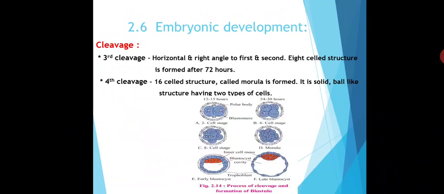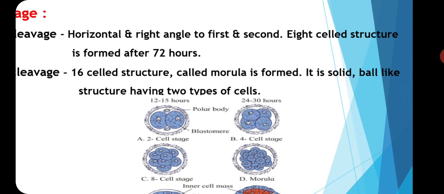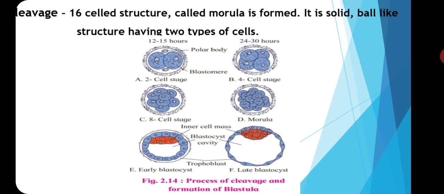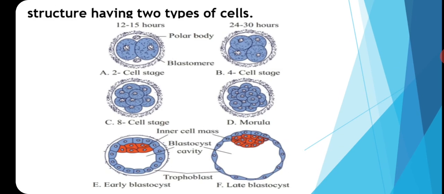Here you can see the structure of blastula or blastocyst. Structurally, blastocyst shows the outer flat cells. These cells are called trophoblast cells.